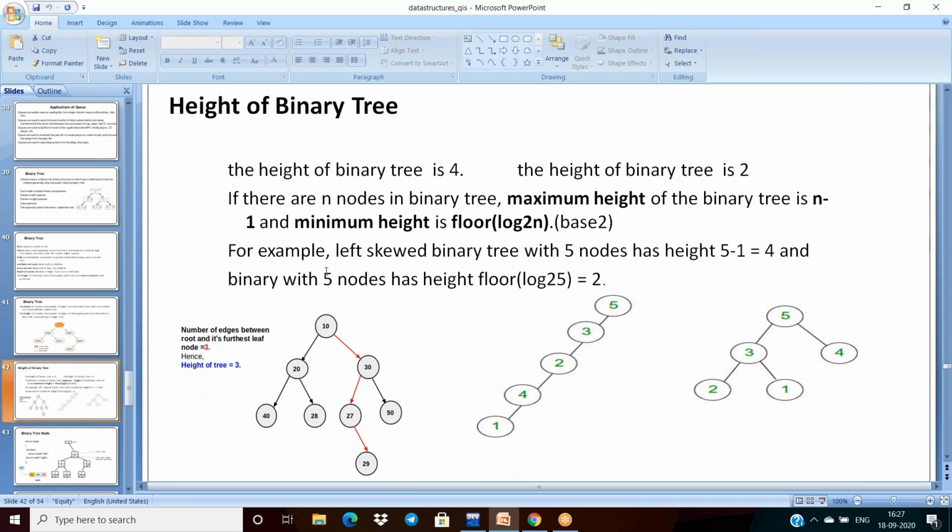So based on the number of nodes, we can find the height of the tree. Otherwise, if we have any confusion with that, just find the number of edges on the longest path from root to leaf node. That's all.